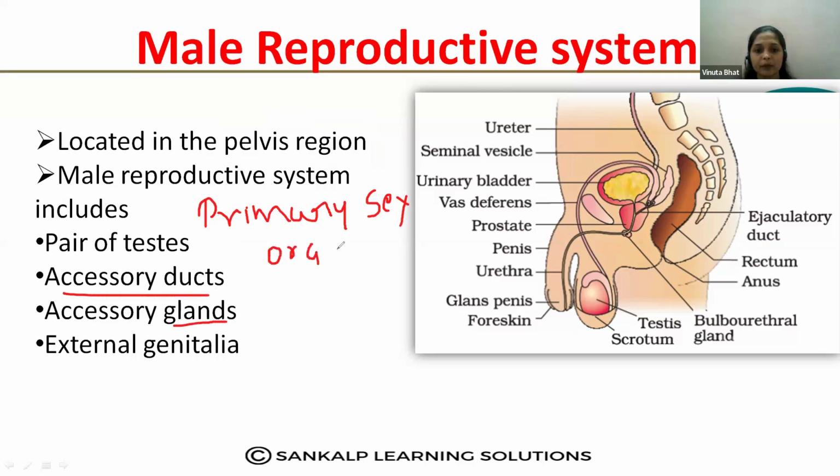Anybody? Here, in the male reproductive system, the pair of testes are the primary sex organs, and the accessory ducts and glands are the accessory organs.